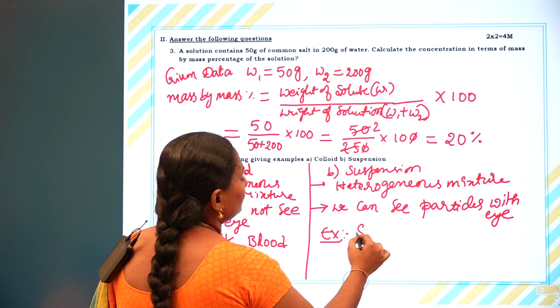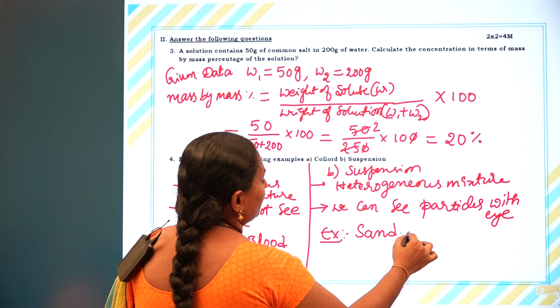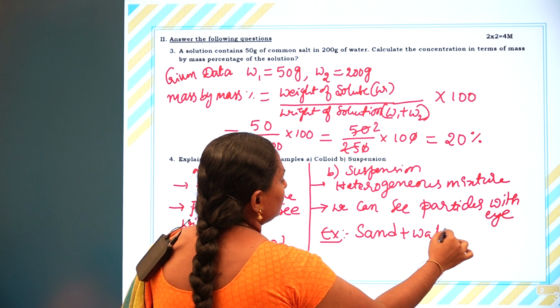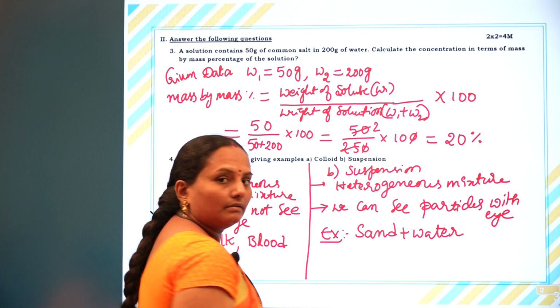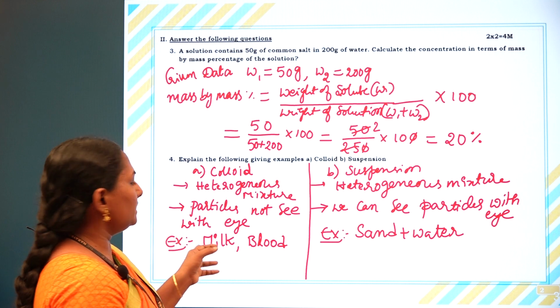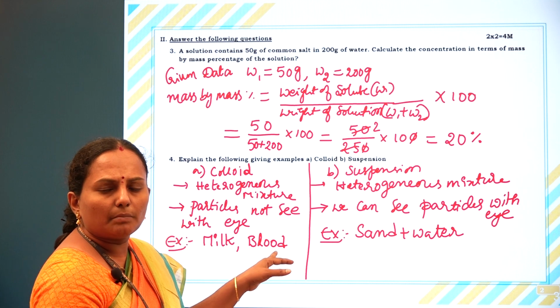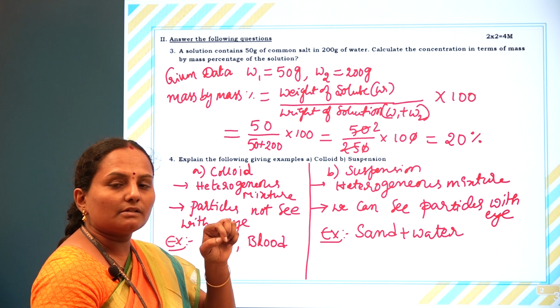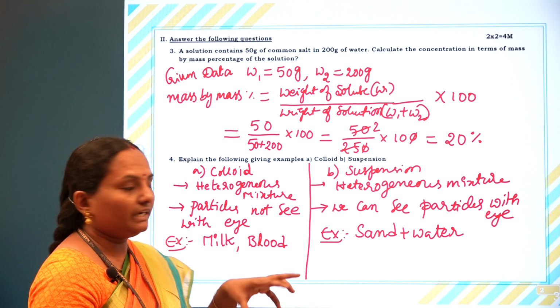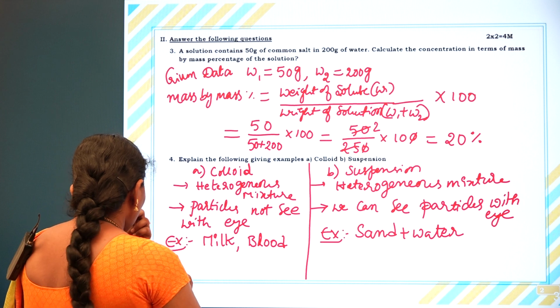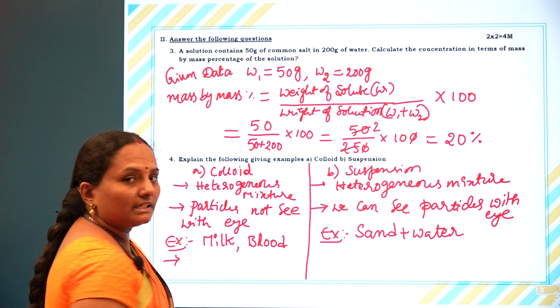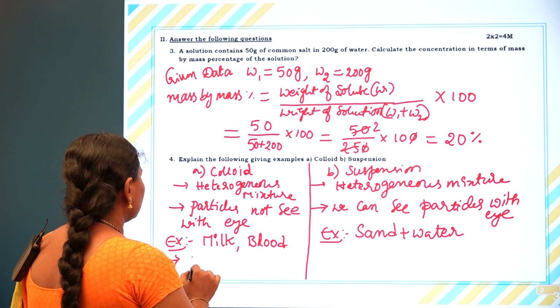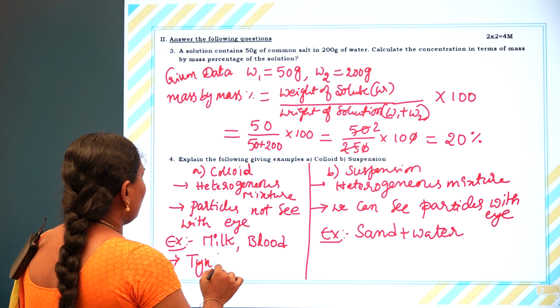Whereas for suspensions, the best example is sand in water. We can see the sand particles in water, but we can't see solute particles in milk or in blood. We can experience the movement of particles by passing a beam of light through it. The special property of colloidal solutions is exhibiting the Tyndall effect.